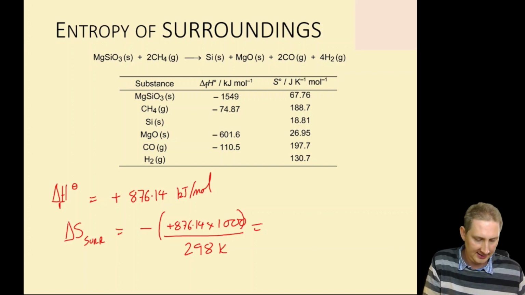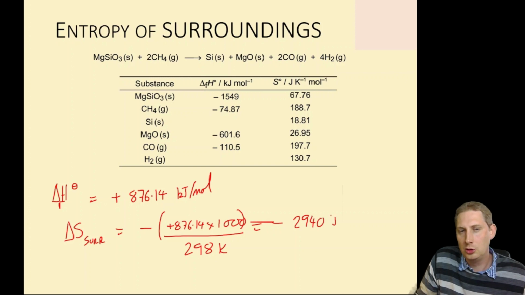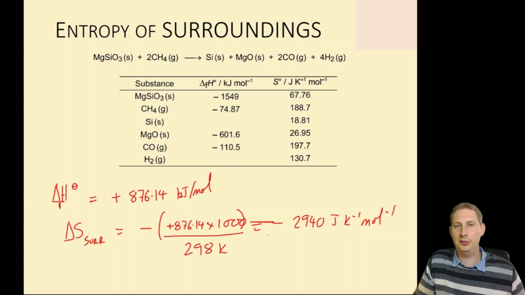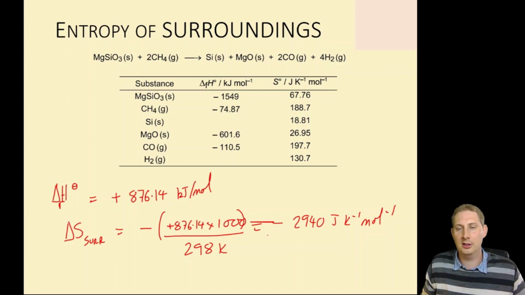So 876.14 times by 1000 divided by 298 is minus 2940 joules per Kelvin per mole. So the surroundings here have lost entropy because it is an endothermic reaction.